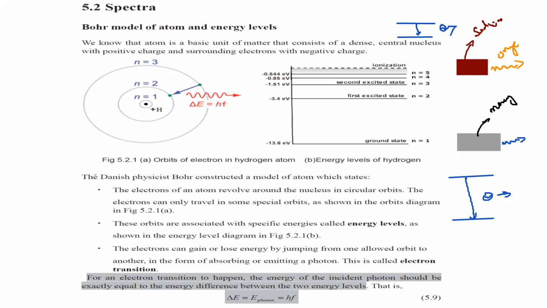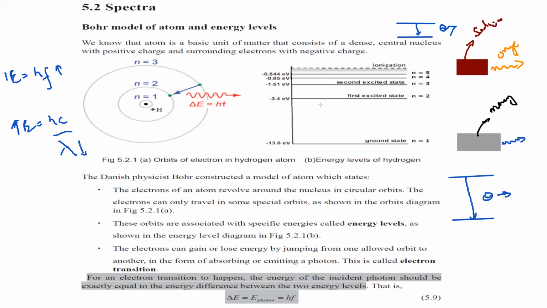And if the photon energy is much higher, we have the formula E equals hf, so it will give a higher frequency, and E equals hc over lambda, so it will give a shorter wavelength. So a greater difference between the two shells means a greater amount of energy released, a higher frequency photon or wave, and a shorter wavelength. The wave associated with this photon will have a shorter wavelength.